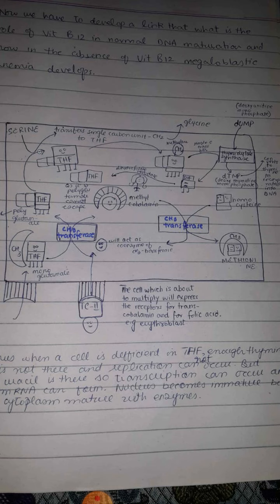This tetrahydrofolate is then acted upon by serine, and this serine is responsible for the transfer of a methylene group, CH2 methylene group, to this tetrahydrofolate. So this tetrahydrofolate is converted into methylene tetrahydrofolate, and this serine is converted to glycine. Now this methylene tetrahydrofolate reacts with deoxyuridine monophosphate under the action of an enzyme thymidylate synthetase, and this deoxyuridine monophosphate is converted into deoxythymidine monophosphate.